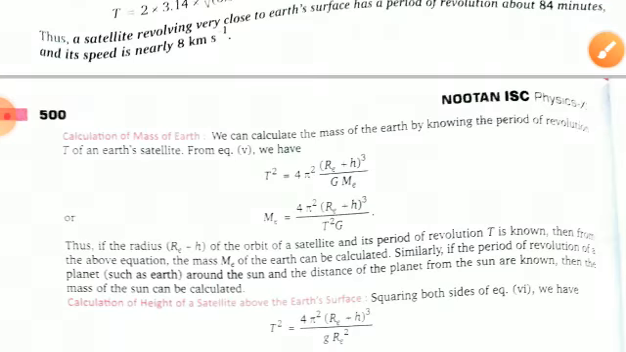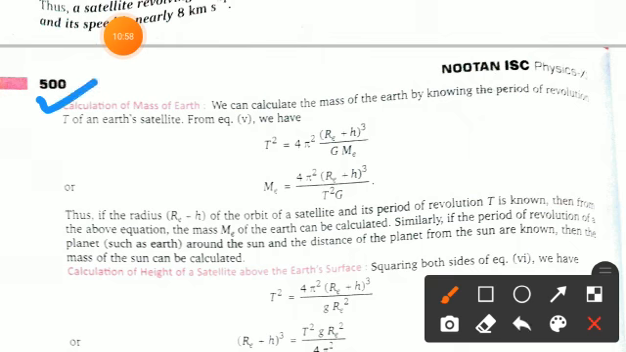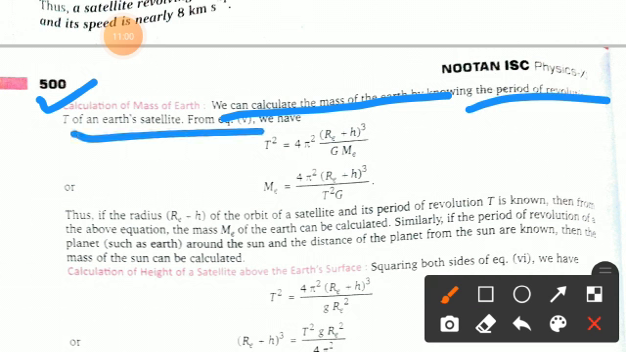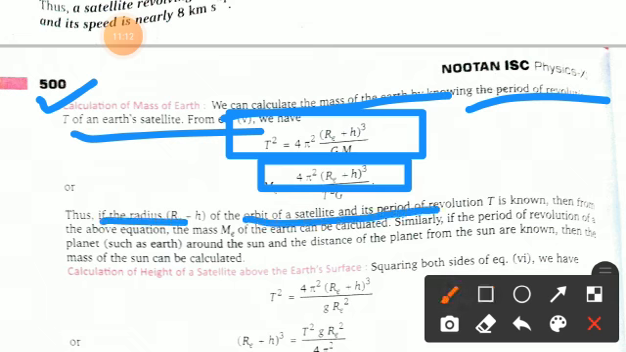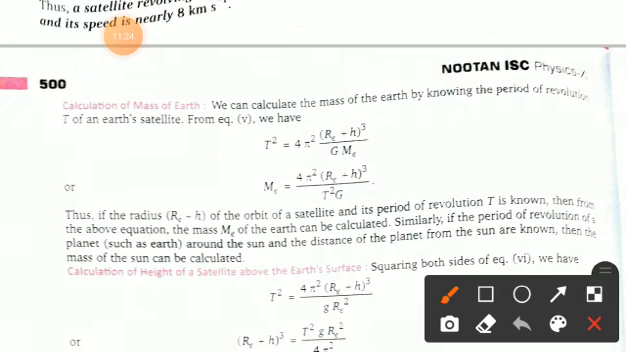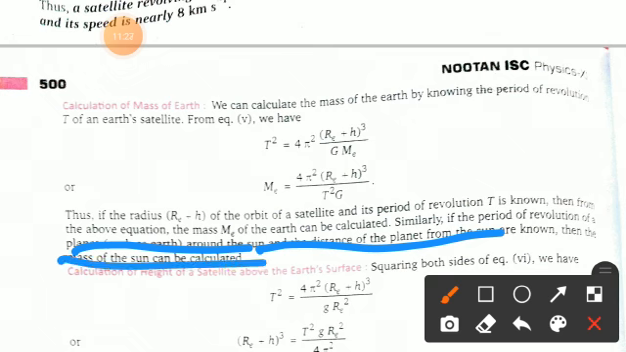Here you can see the calculation of the mass of Earth. How do you calculate the mass of Earth? We can calculate the mass of Earth by knowing the period of revolution T of an Earth satellite from equation 5, which we had already described in the above topic. From there the time period comes out like this, and the mass changes to this. So if the radius (Re + h) of the orbit of the satellite and its speed or period of revolution T is known, then from the above equation the mass of the Earth can be calculated. Similarly, if the period of revolution of a planet around the Sun and the distance of the planet from the Sun are known, then the mass of the Sun can be calculated.